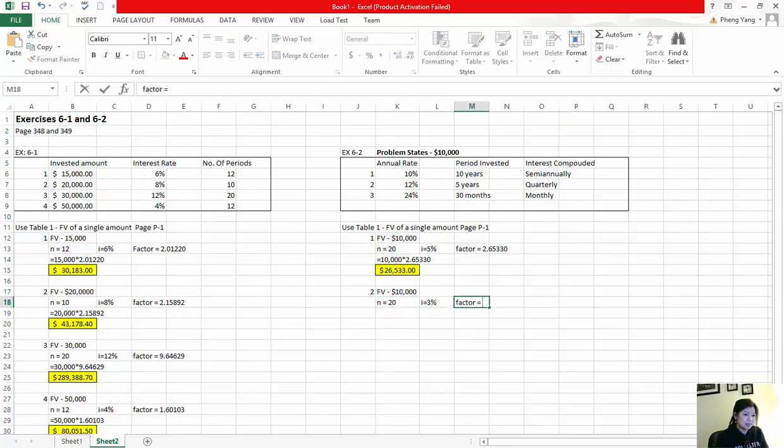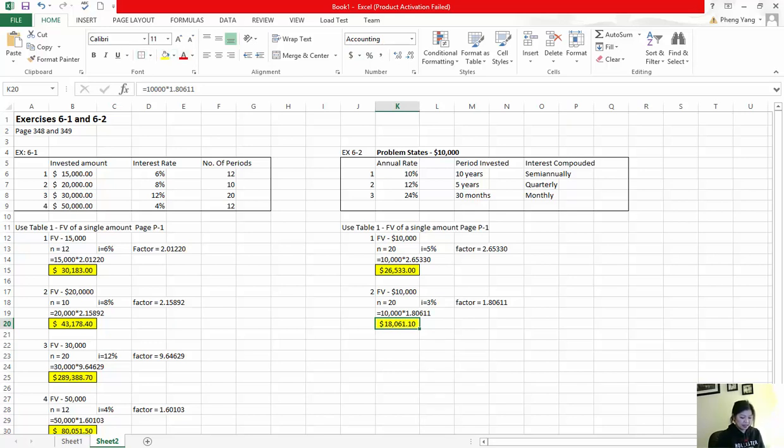The factor for number 2 is going to be then 1.80611. My formula is going to be $10,000 times 1.80611. That comes out to be $18,061.10 in 5 years, compounded at 12% quarterly.